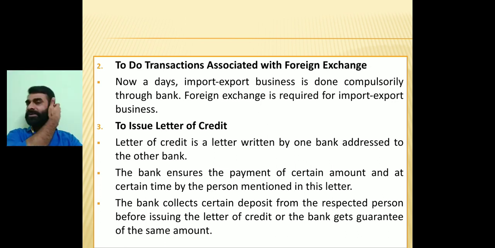Any person who is coming from abroad to India needs Indian currency, because we are not accepting any country's currency except our own, that is Indian currency. So they are going to exchange their money by selling dollars or pounds. Some banks have the permission to provide the service of exchange of the particular foreign currency.